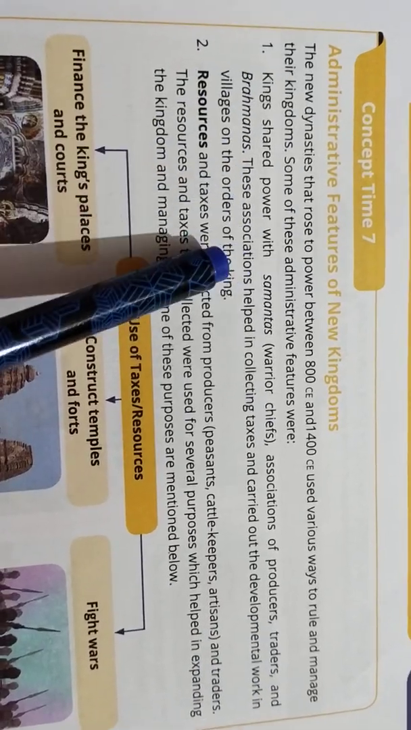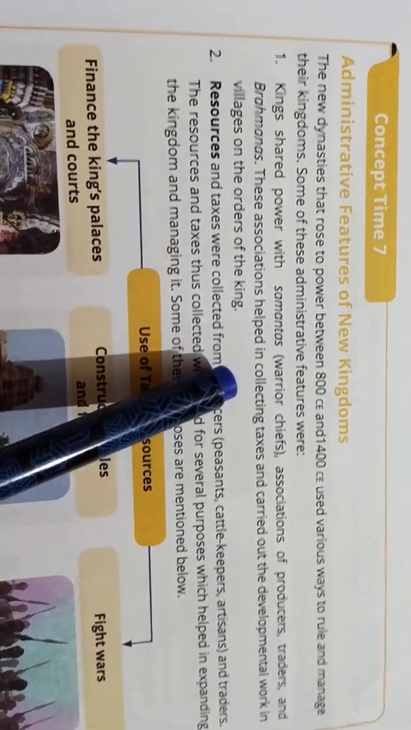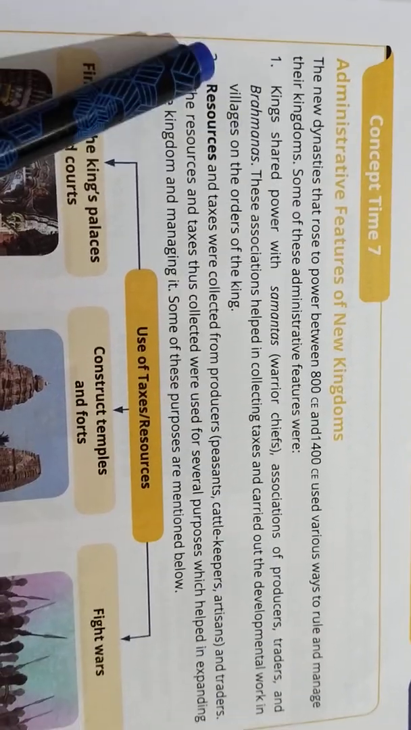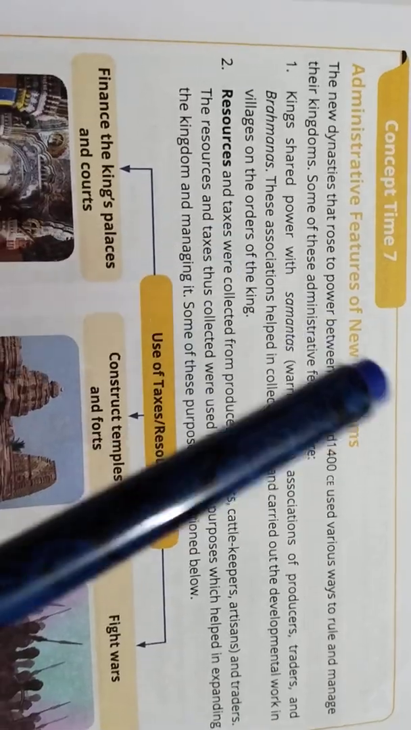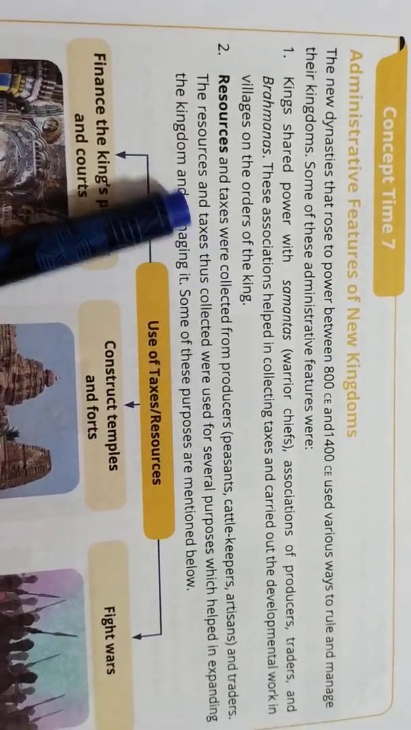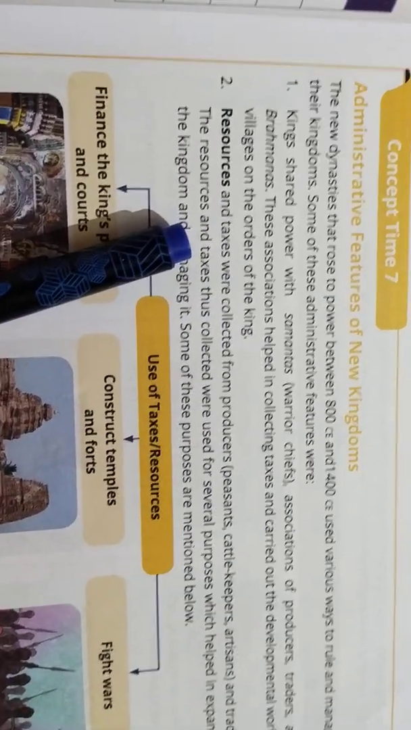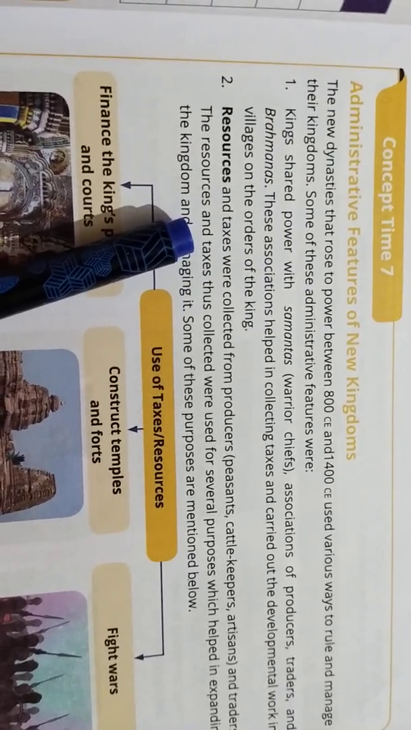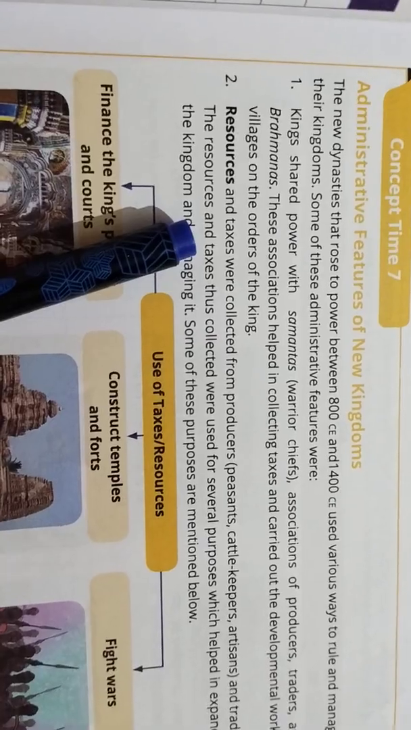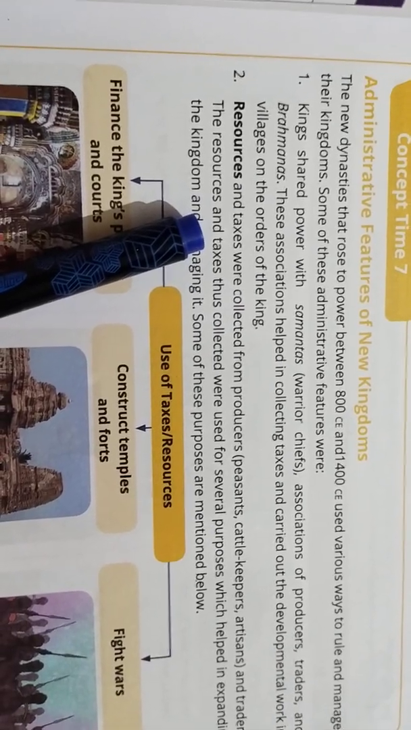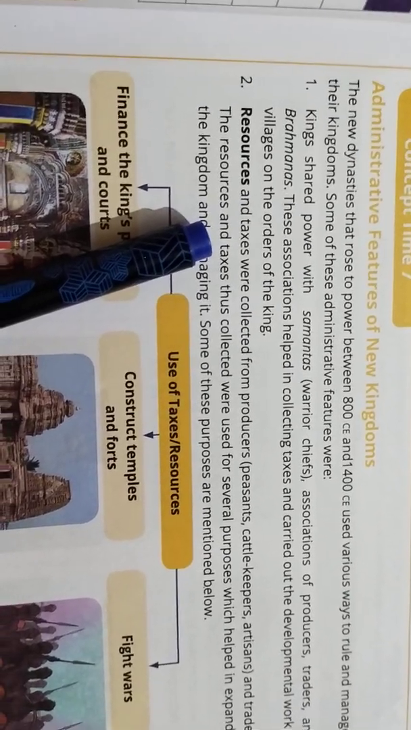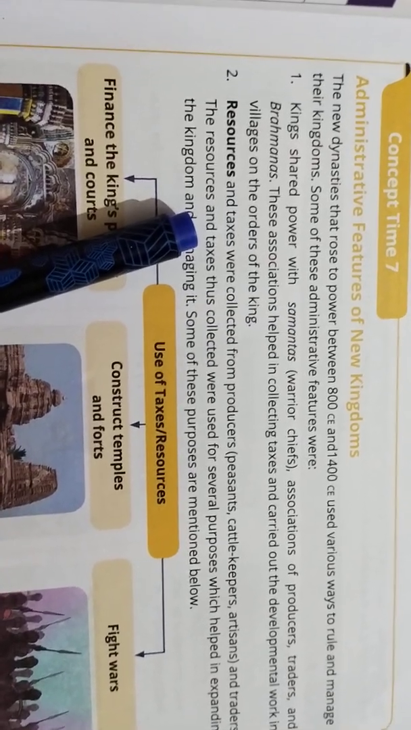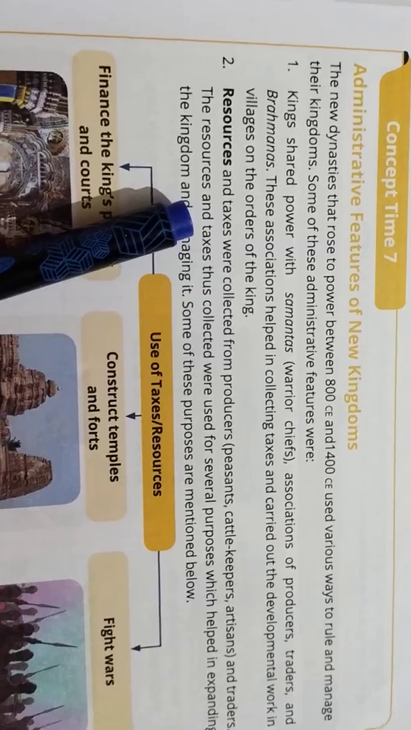These associations helped in collecting taxes and carried out the developmental work in villages on the orders of the king. So here the king started collecting the taxes for various works, for various development, with the purpose of improving the villages.